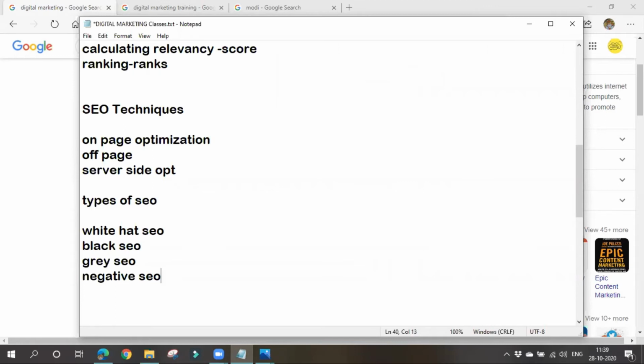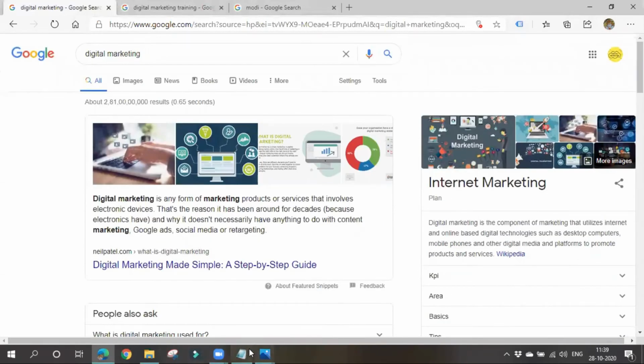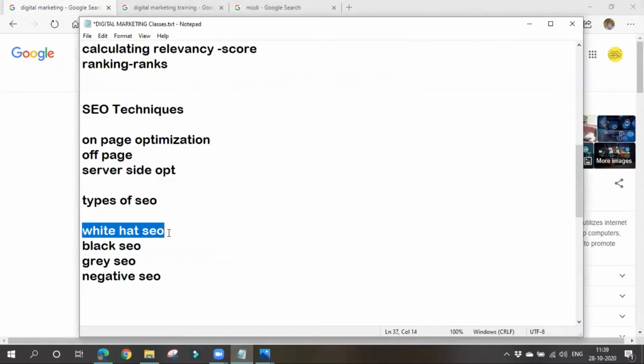Okay, what is this white hat SEO? Every search engine will have some terms and conditions. If we are going for Google or Yahoo or whatever it may be, each and every search engine will have some terms and conditions, and we must follow them. If we follow these terms and conditions, then we are going through white hat SEO.